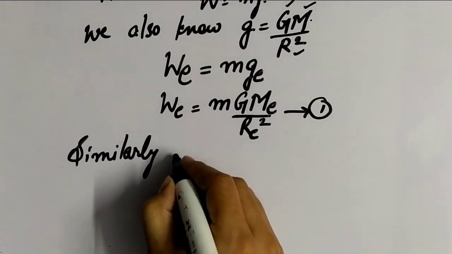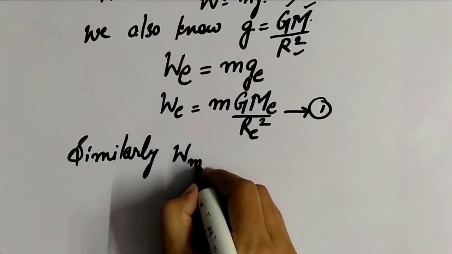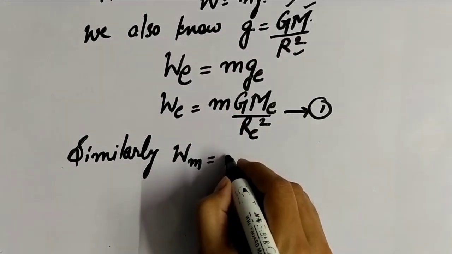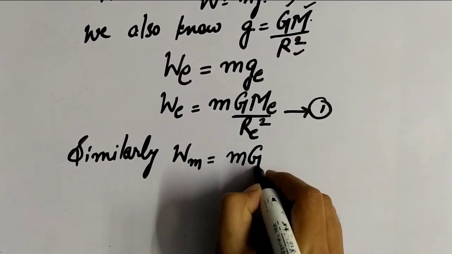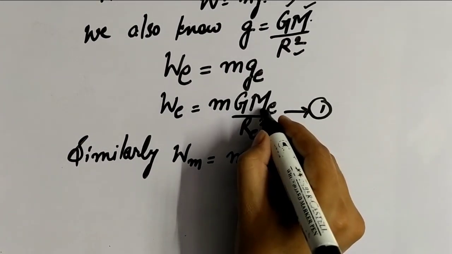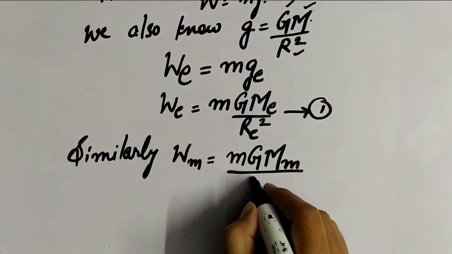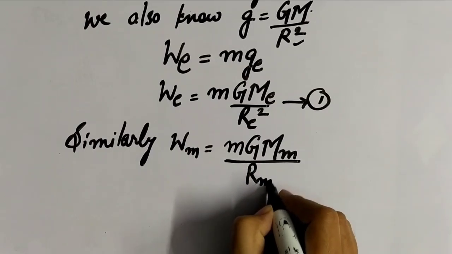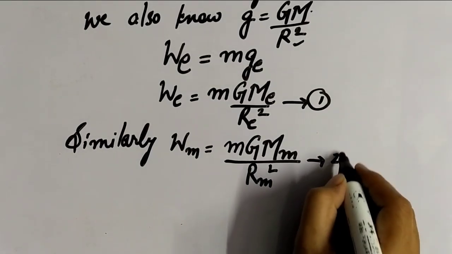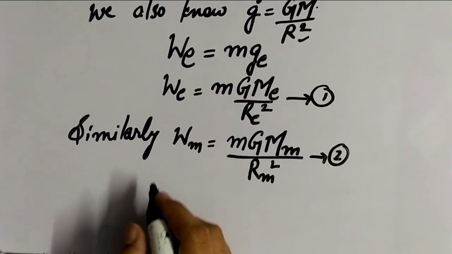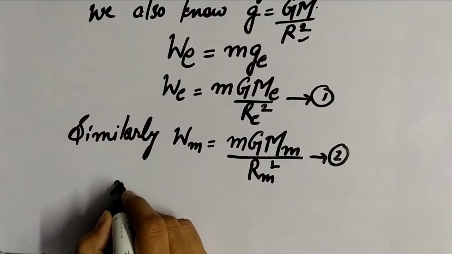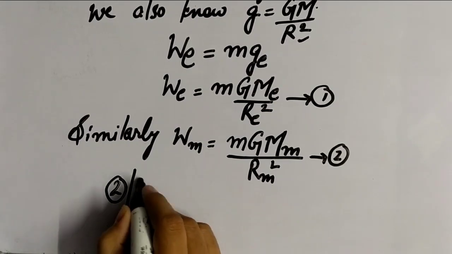Similarly, the weight of the object on the moon is W_m = m G M_m / R_m squared, with the mass of the moon and radius of the moon. This is equation number 2. Divide equation 2 by 1.